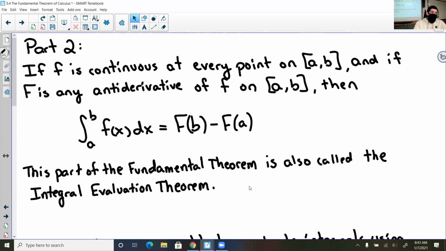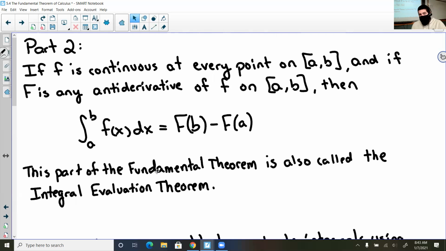Part 2. If f is continuous at every point on the closed interval a to b, and if capital F is any antiderivative of f on a to b, then the integral from a to b of f of x dx can be evaluated by taking the antiderivative of f of x and plugging in b, which is the upper bound, plugging in a, which is the lower bound, and finding the difference between the two.